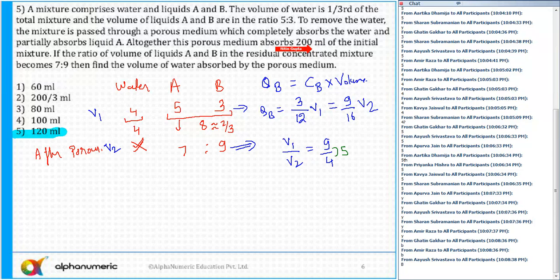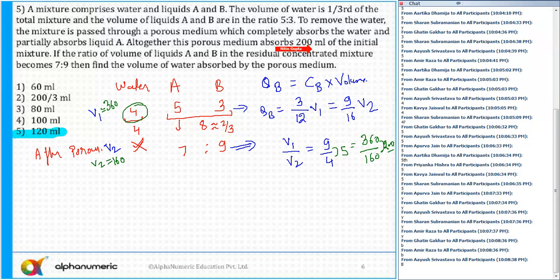So 5 into 40. So 9 into 40 is 360, and 4 into 40 is equal to 160. And you can see the difference between these two is 200. Okay, so the initial volume V1 was 360, and the final volume is 160.